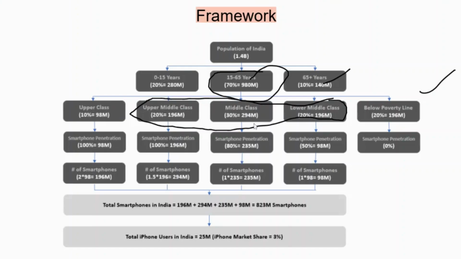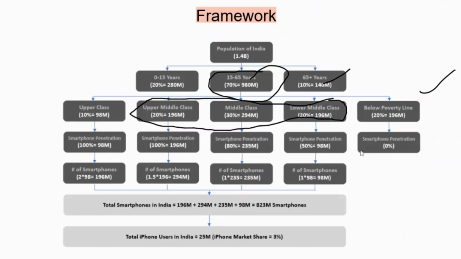In middle class, let's assume it as 80%, because there might be people in the family who might not own a smartphone, and might use some simple phone instead. Similarly, for lower middle class, let's take this number to be quite less, around 50%. And below poverty, we have taken it as 0%.